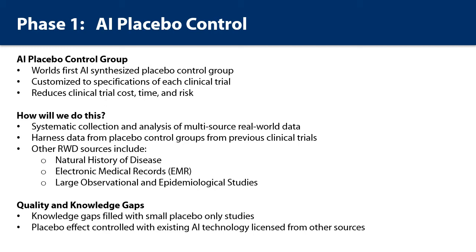Because of this, for each study, the study participants will initially act as their own control group to validate the AI control group selected for the study. In instances where this isn't feasible, a small traditional control group will be used to validate the AI control group throughout the course of the study.